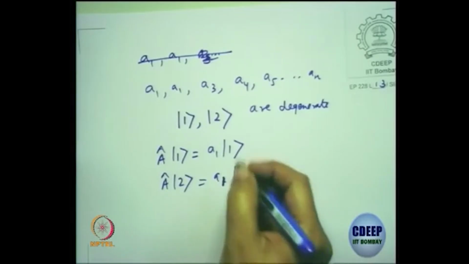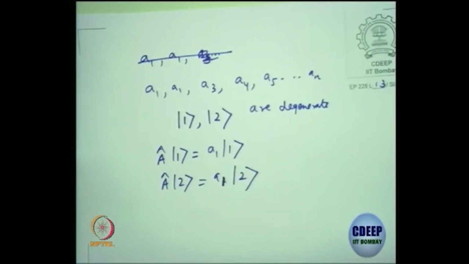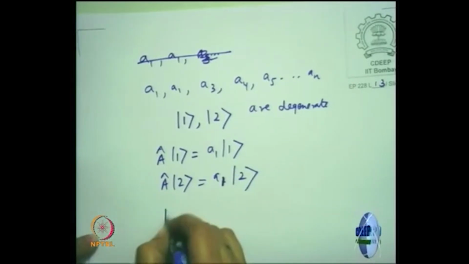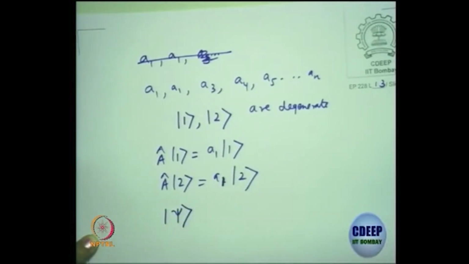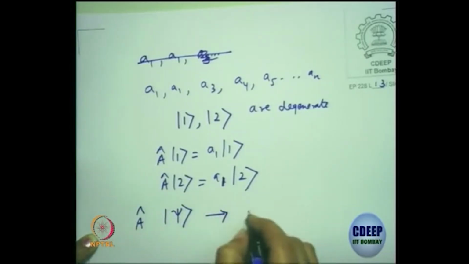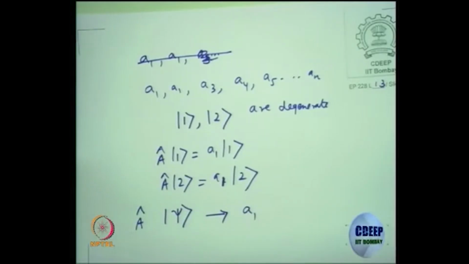So now when you do a measurement on an arbitrary state, suppose you take an arbitrary state psi and you try to measure the A operator. We said it should collapse. What does the experimentalist get? He says, I get the A1 eigenvalue. Suppose. Can you predict the state now? What can you at most say?